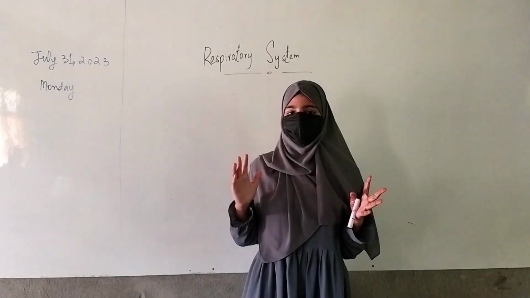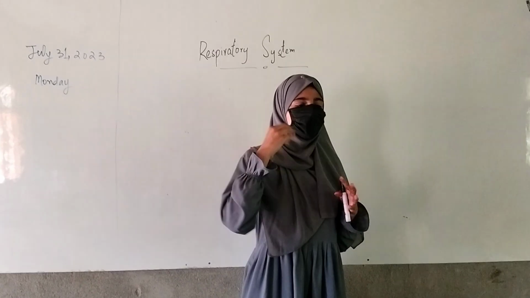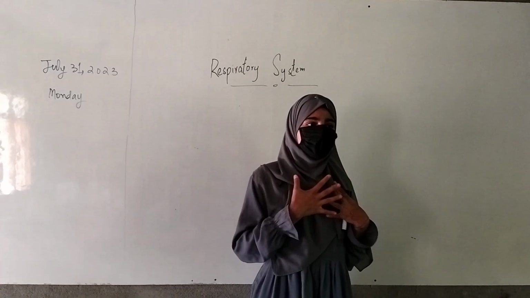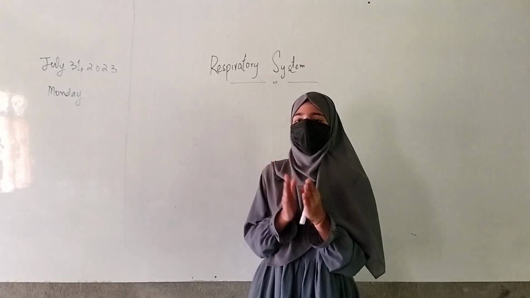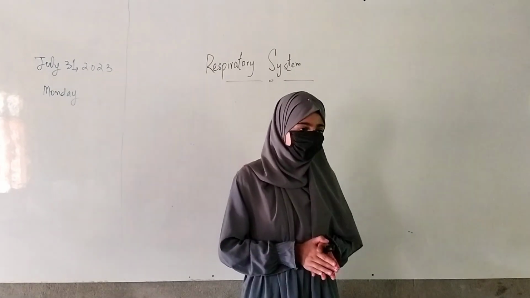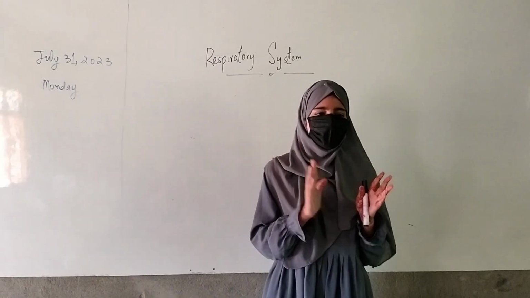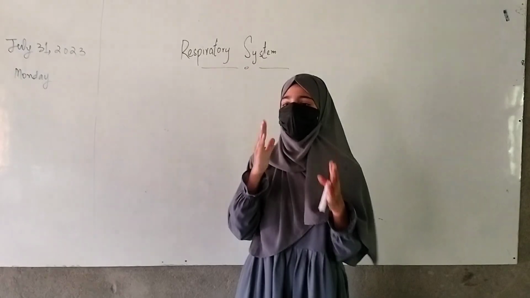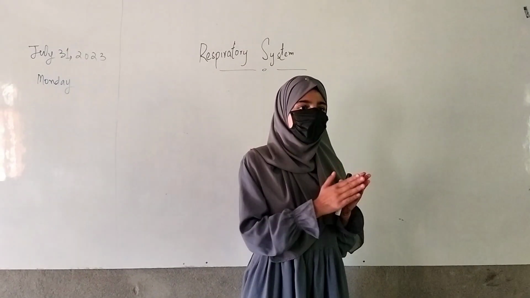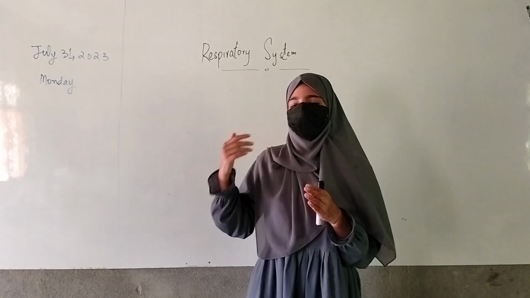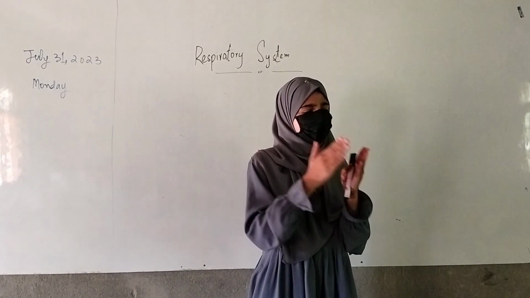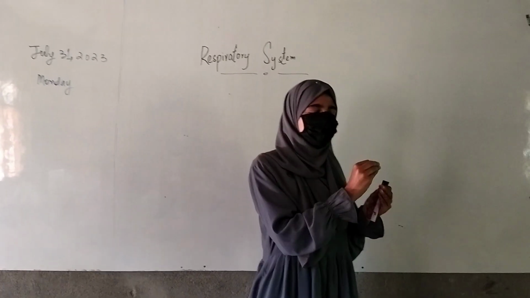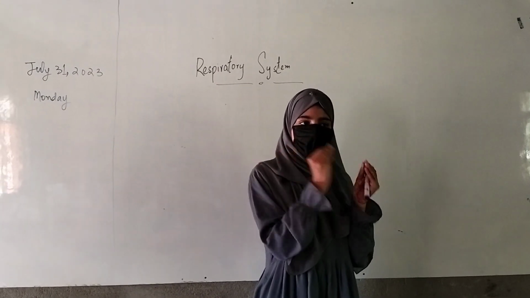Now, how do we perform this respiration? We perform it for energy, and we do it by our respiratory system, but how do these organs work combinedly as a team? The respiratory system has various organs: nostrils or nasal passage or nasal cavity, then pharynx, larynx, trachea, bronchi, bronchus, and alveoli. Bronchi, bronchus and alveoli are the parts of our lungs.